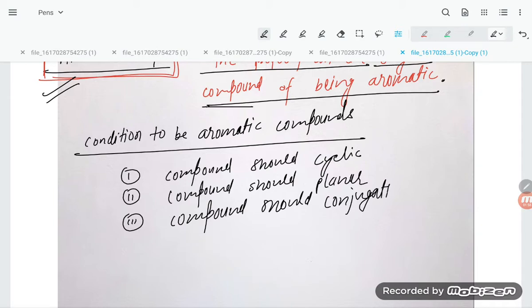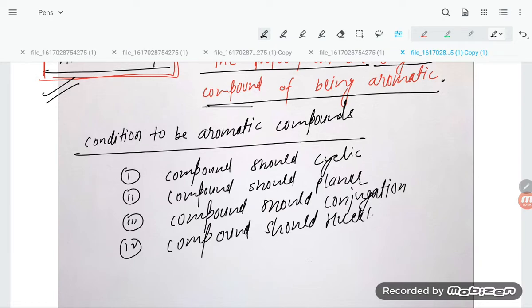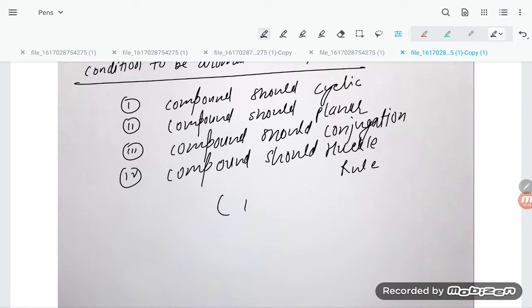And the last point, which is most important, dear students, is that the compound should follow Huckel's rule. Now, Huckel's rule means what? That is 4n plus 2 pi electrons.